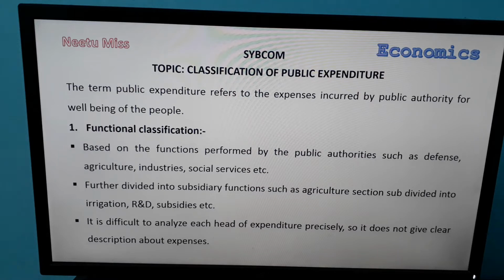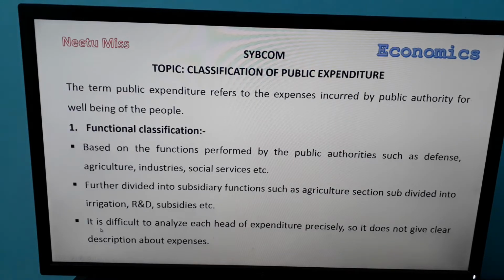Example, if the government spends money on agriculture, then it also has to spend money on subdivided categories of agriculture, that is irrigation, research and development, subsidies, fertilizers, seeds, etc.